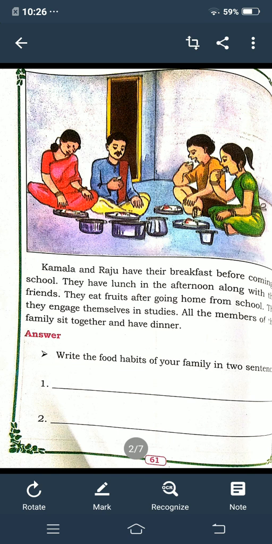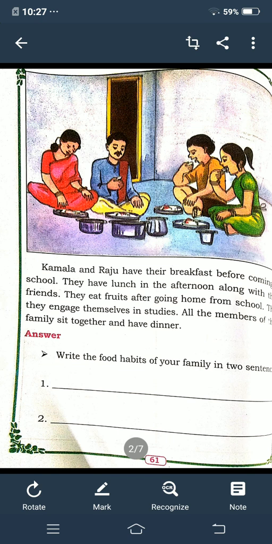So here one boy and one girl named Kamala and Raju, they are eating their breakfast before coming to school. So they have lunch in the afternoon along with their friends in the school. So after coming from school they will eat the fruits, then they will sit and study. So all the families in the night they will sit together and they will have dinner.